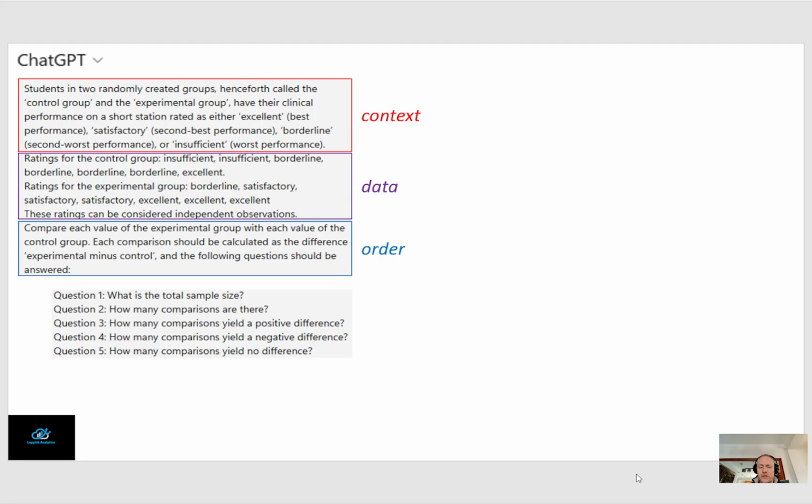So look at these questions and you see that we are not interested in the absolute difference. We don't, for instance, ask questions here: how many comparisons yield in 1 category difference, 2 categories difference, etc. No, we just want to know how many comparisons yield a favorable outcome for experimental, meaning experimental better, how many comparisons yield a favorable outcome for the control group, meaning control better, and how many yield no difference, meaning comparisons where the rating from the experimental group is the same as the rating in the control group.